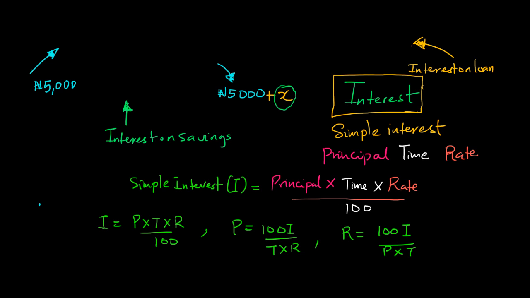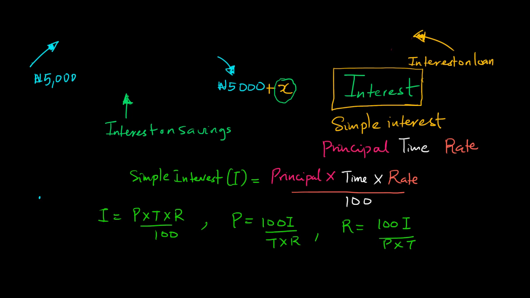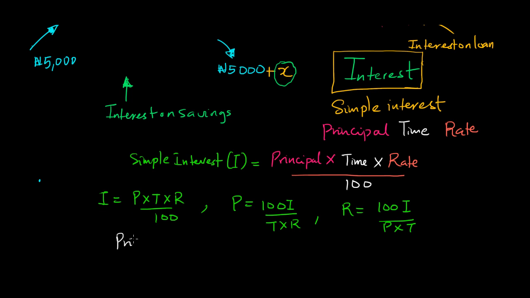Let me write that out. The principal plus the interest is always equal to the amount. So anytime we're asked to calculate the amount, it is always equal to principal plus interest.